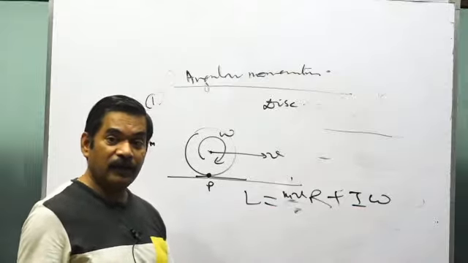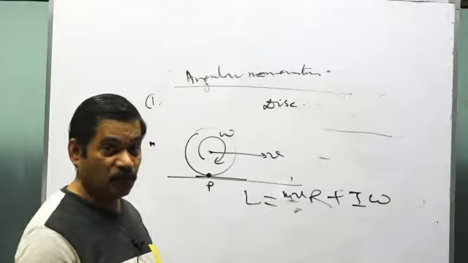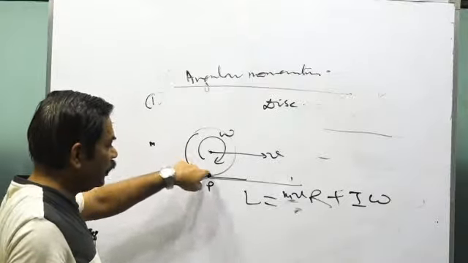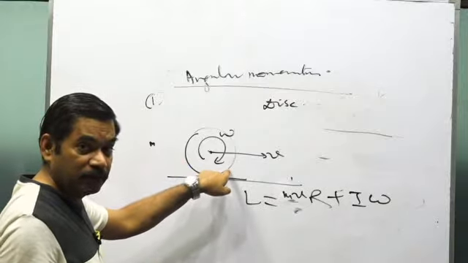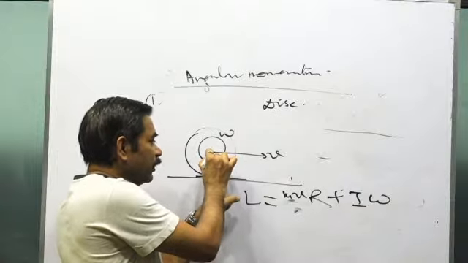So remember that, it is not enough that you have memorized this formula; you have to remember its generalized version. What I told you: suppose I was not calculating the angular momentum about this point, I was calculating the angular momentum about another point. Then this will be what? The angular momentum of the center of mass as a particle about this point.